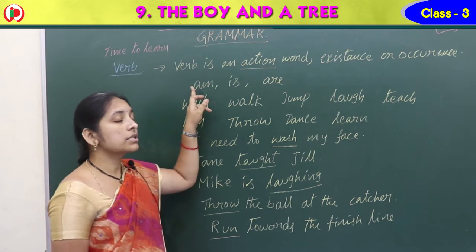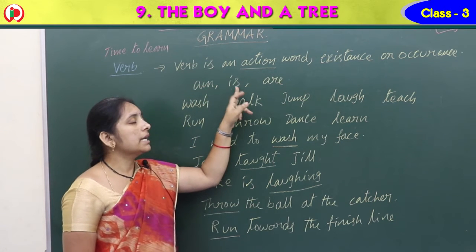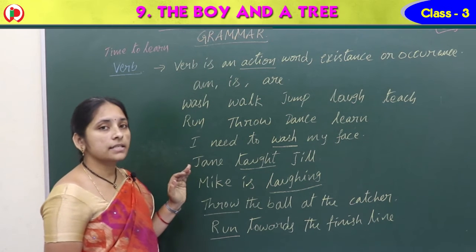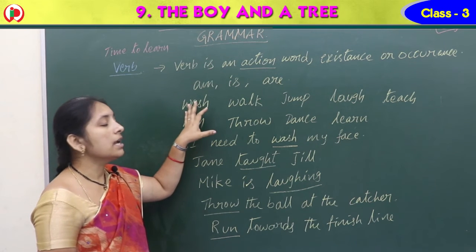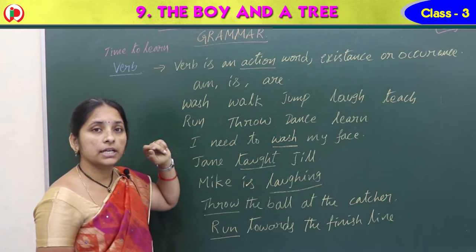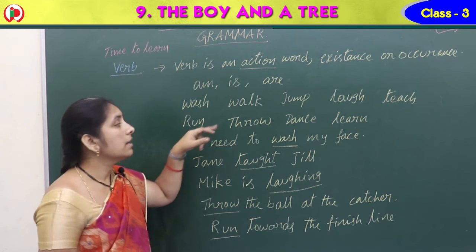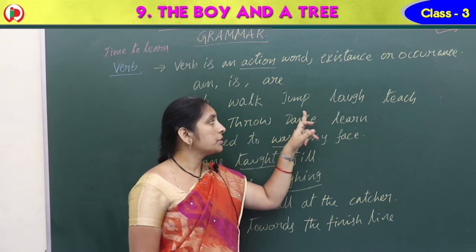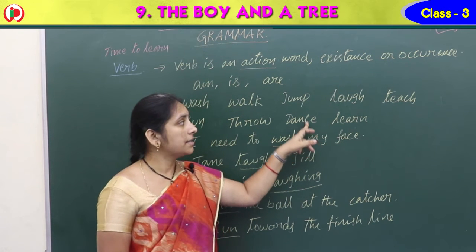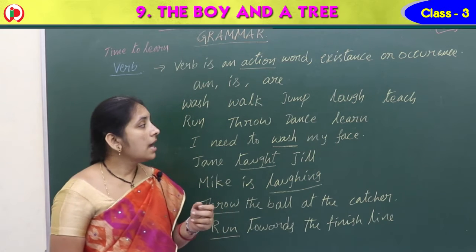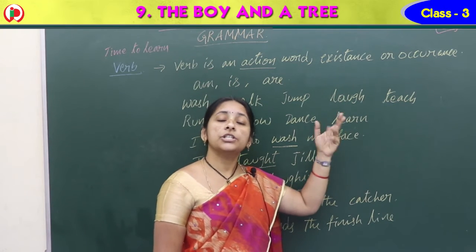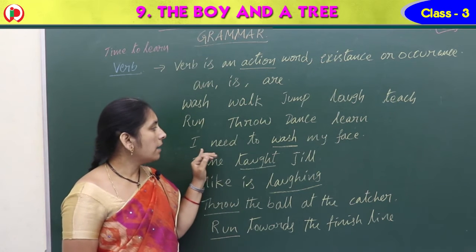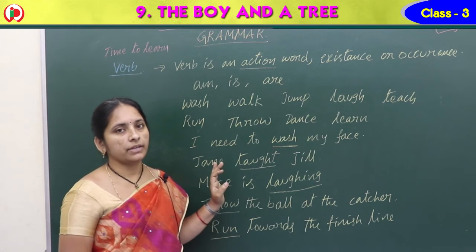In these action words, verbs, we have mainly am, is, are. These are also called helping verbs. And some past tense forms you also get. Some verbs: wash, washed, washing. Run, ran, ran. Walk, walked, walked. Throw, threw, thrown. Jump, jumped, jumped. Dance, danced, danced. Laugh, laughed, laughed. Learn, learnt, learnt. Teach, taught, taught. All these verbs have three forms like this. Here we have given some examples.